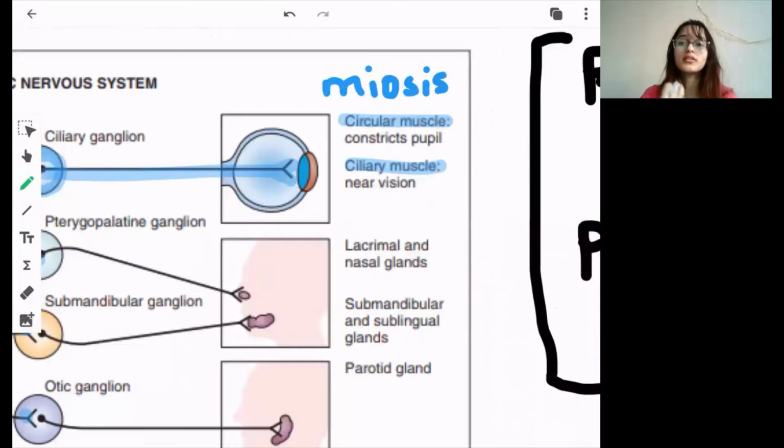So now you know the nerve, you know its nucleus, that is the Edinger Westphal nucleus, and you know the target organ, that is your eye. And what part of the eye? The ciliary muscle, which is for accommodation and near vision when the parasympathetic nervous system is activated, and the circular muscle or the constrictor pupillae muscle, and the name itself tells that it constricts the pupil and thus causes miosis.